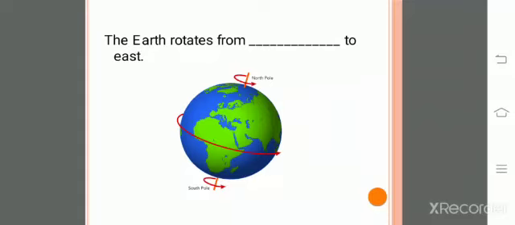Number 2: The earth rotates from dash to east. So the earth rotates from west to east. West is where the sun sets and east is the side on which the sun rises. The earth rotates on an imaginary line, which is also known as its own axis. This axis means a line passes through the center, through two poles. And which are the two poles? That is the north and south pole. So the earth rotates from west to east.